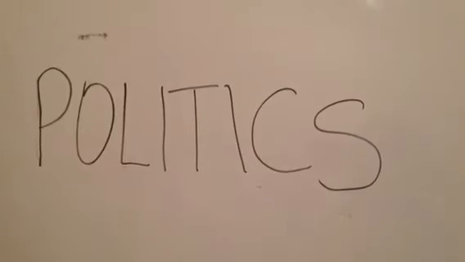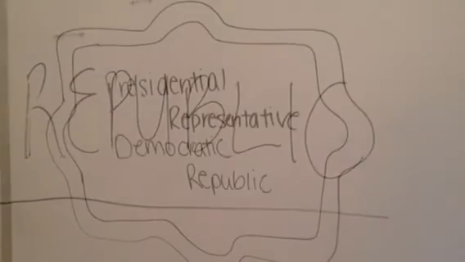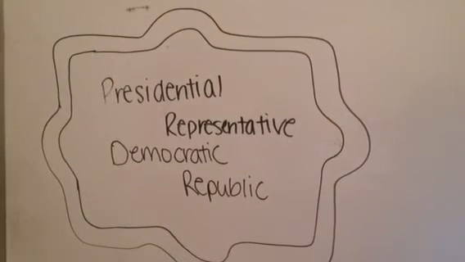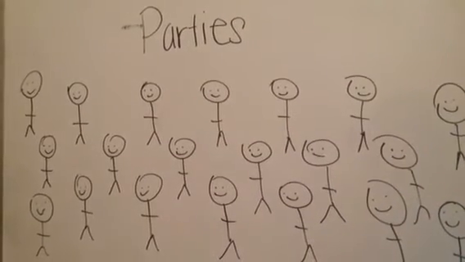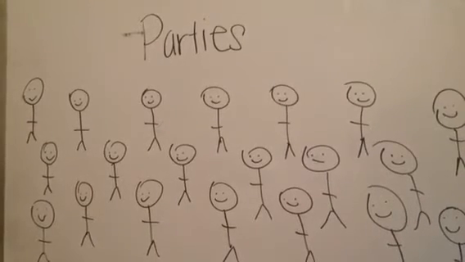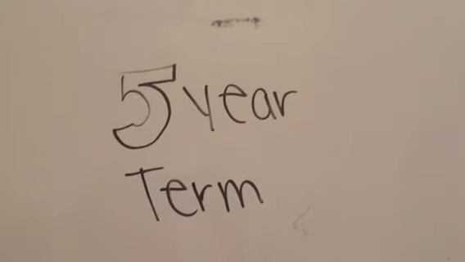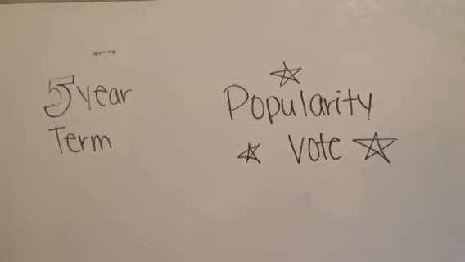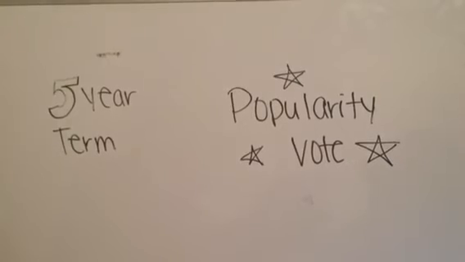Politics. The current president of Bolivia is Evo Morales. The government type of Bolivia is republic. The politics of Bolivia takes place in a framework of a presidential representative democratic republic. The president is head of state and head of government. There are more than 20 active parties at any given time. The president is elected into a 5-year term by popular vote. In the case that no candidate receives an absolute majority of the popular vote, Congress will elect a president from among the 2 candidates who are most voted.